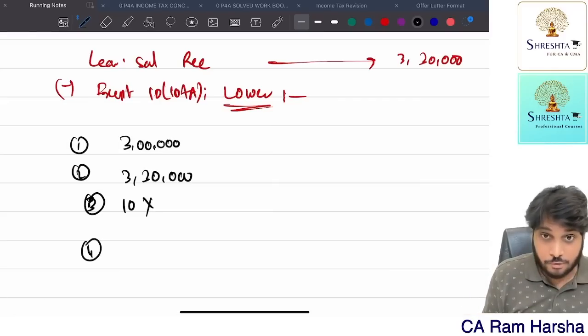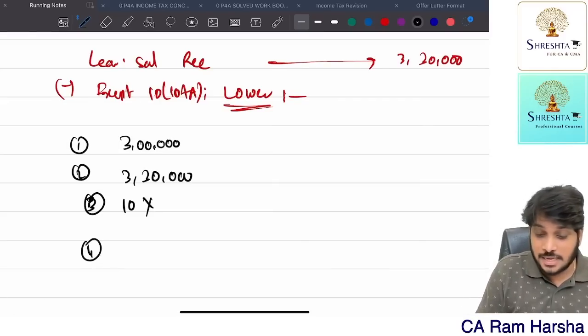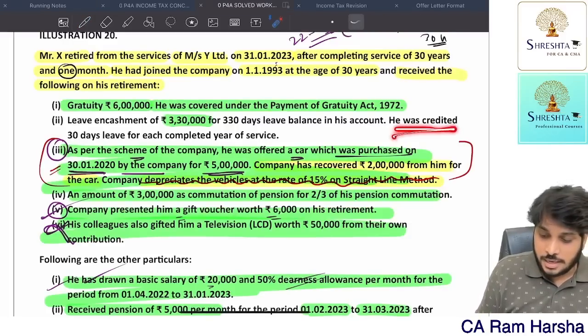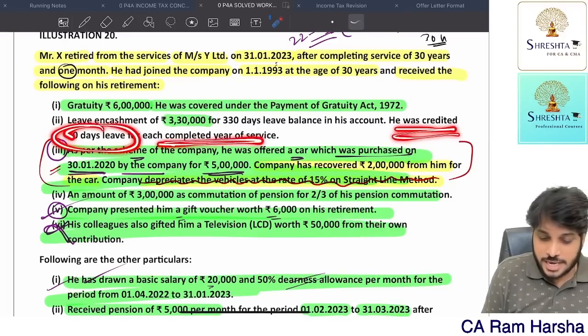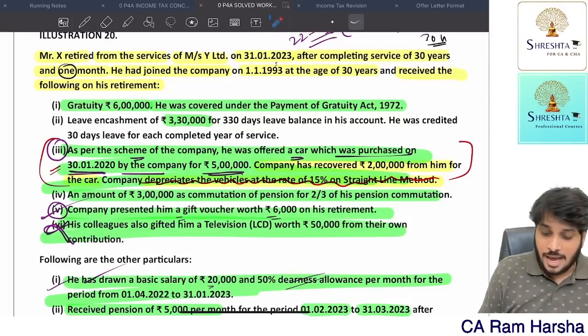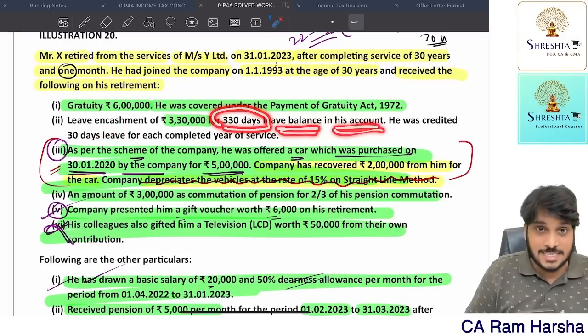Fourth one, unutilized leave we should calculate. How to calculate unutilized leave? First of all, how many leaves did the company give him for every year? He was credited 30 days leave for each year. So leave encashment of 3,30,000 received for 330 days leave. That is the balance in his account.